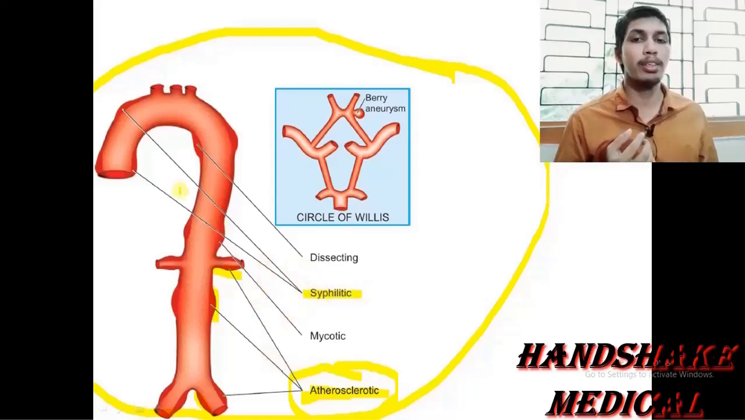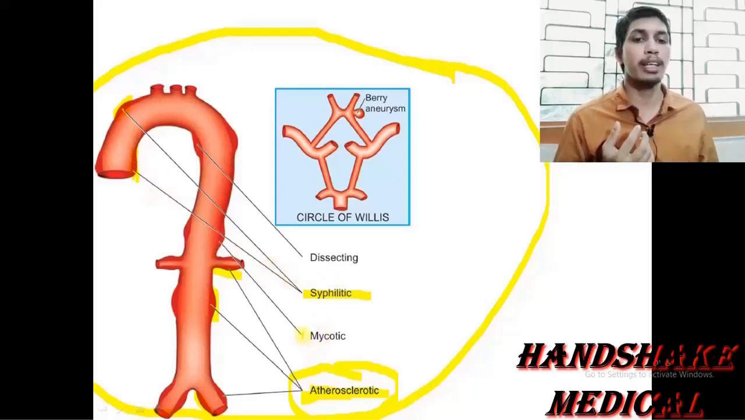Syphilitic type of aneurysm is present in the tertiary stage of syphilis. Syphilis, very well known, is a venereal disease, an STD. We have discussed in syphilis that there are various stages of the disease. So the syphilitic type of aneurysm is present in the tertiary stage of syphilis.